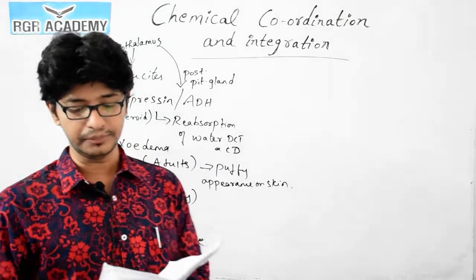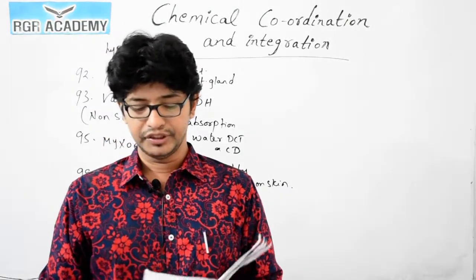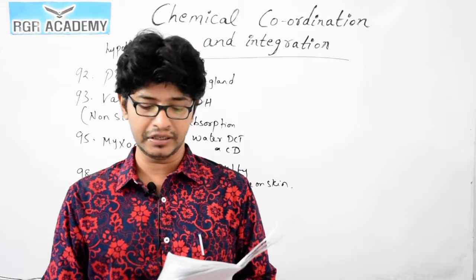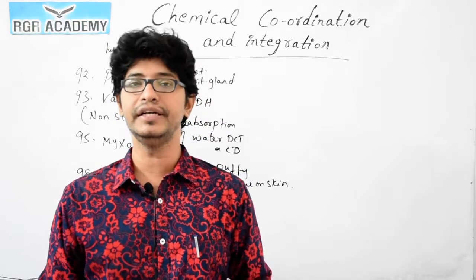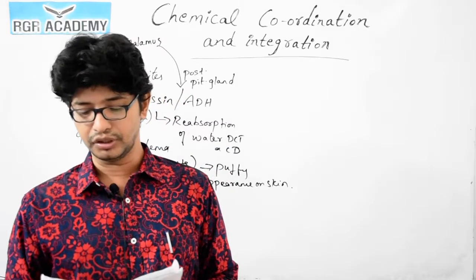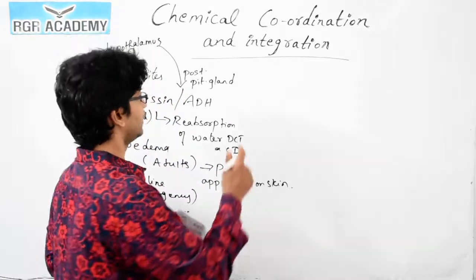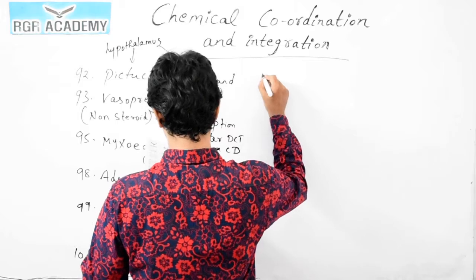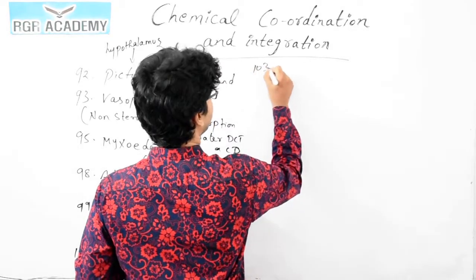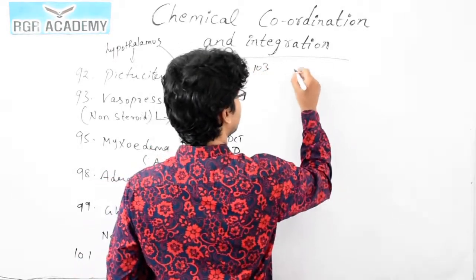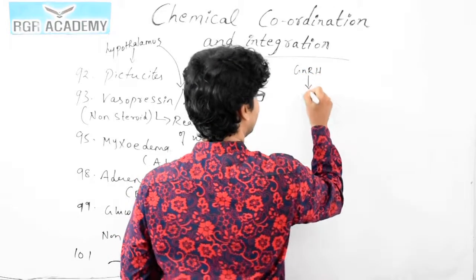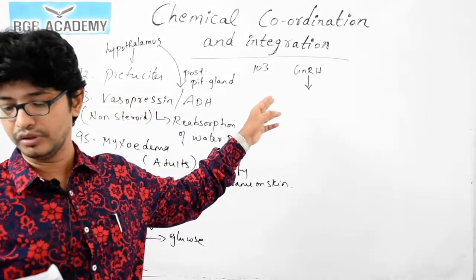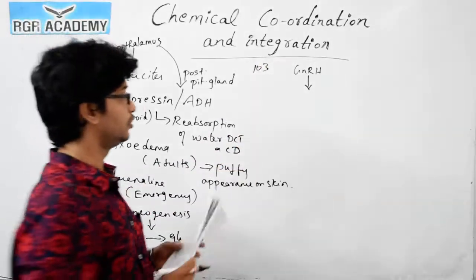Fine. Question number 103. GnRH, gonadotrophic releasing hormone, a hypothalamic hormone needed in reproduction, acts on which gland? Usually the hypothalamus starts producing GnRH, which passes the signals to the pituitary gland.